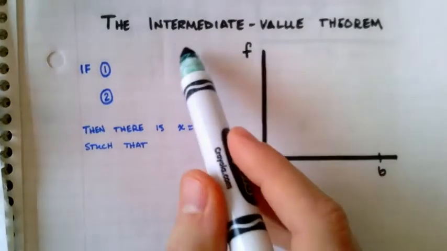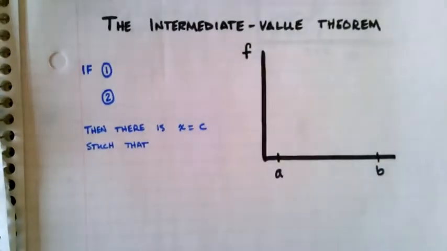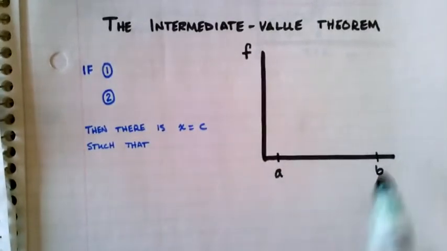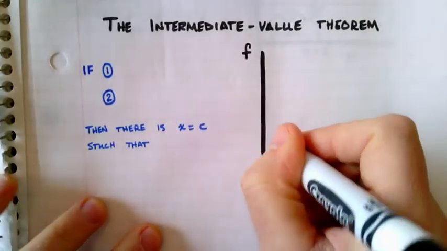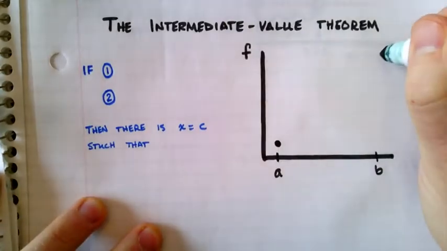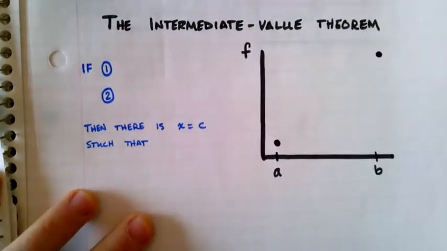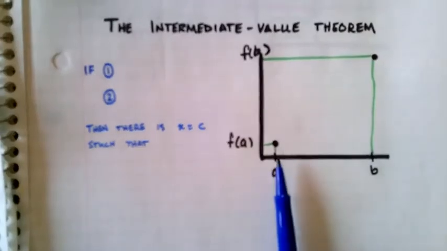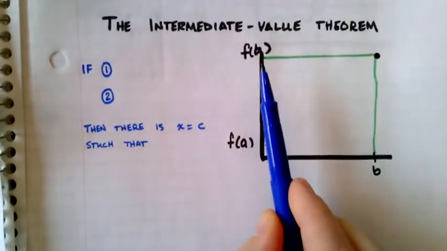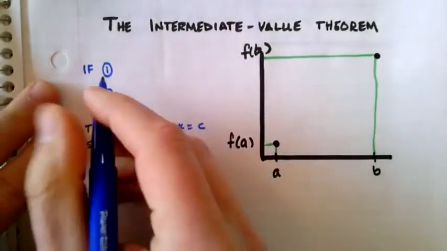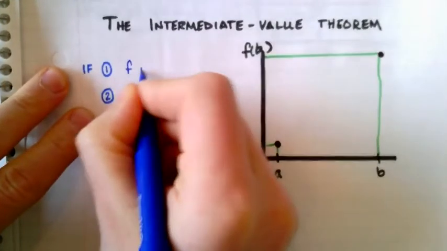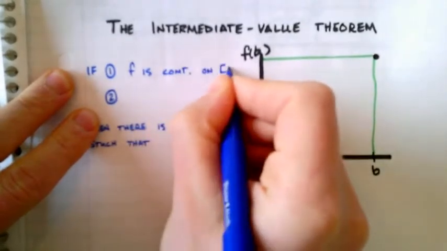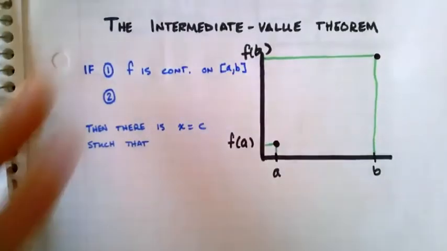Intermediate value theorem. Intermediate meaning in the middle. Here's what it says. You have an interval. Let's say that interval goes from A to B. And suppose we know the values of the function at the start and the end of the interval. We'll call them f of A and f of B. And let's suppose that we also know that f is continuous on this interval.